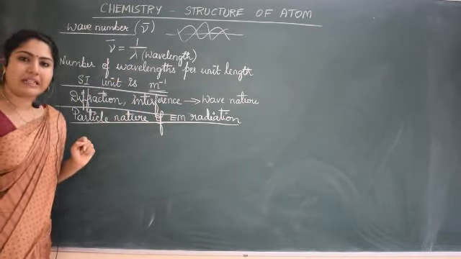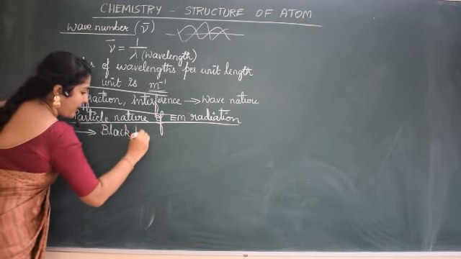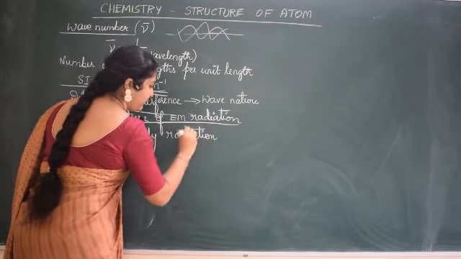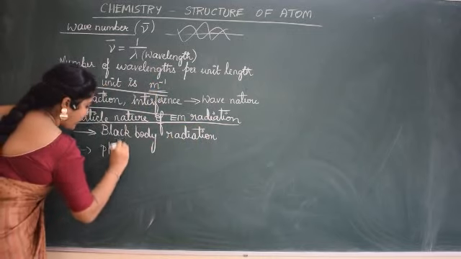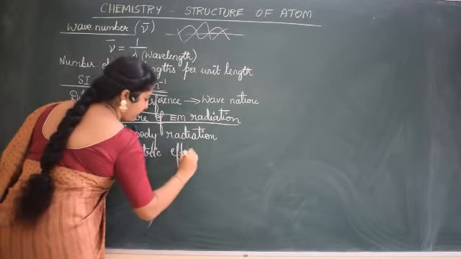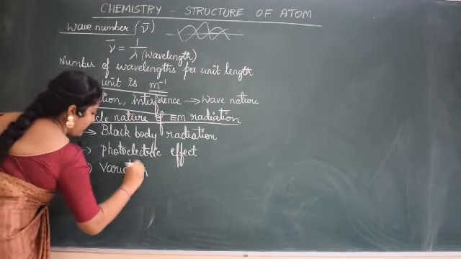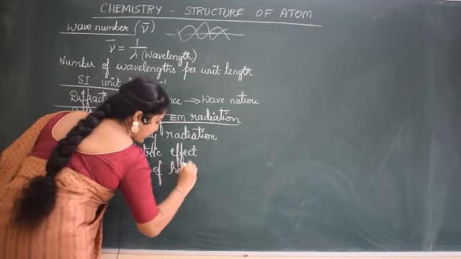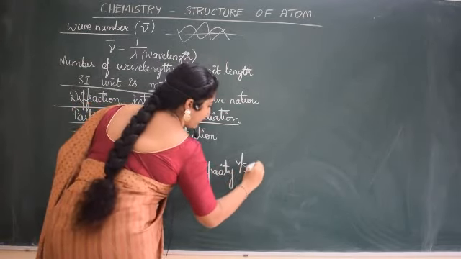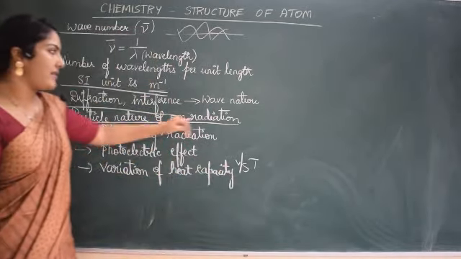Now, which phenomena can be explained by particle nature? One is black body radiation, another is the photoelectric effect, another is the variation of heat capacity of solids with respect to temperature, which could not be explained considering wave nature.